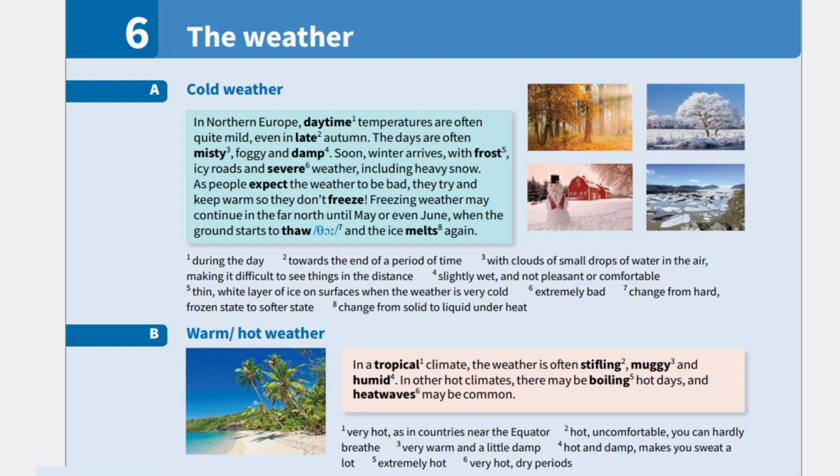Eventually, the ground begins to thaw, and the ice melts again. To thaw means to change from a hard, frozen condition to a softer condition. To melt means to change from a solid into a liquid because of heat.